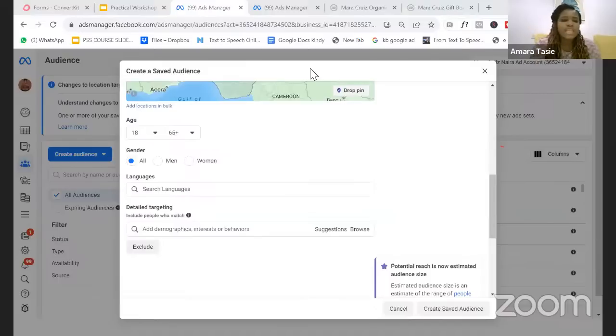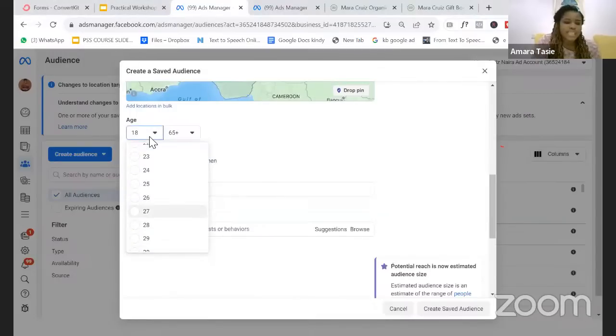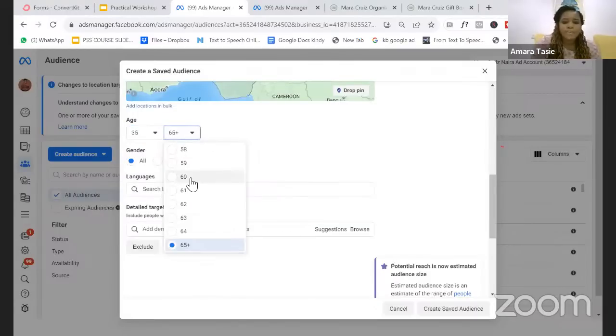So the first thing is to put the location of where exactly you want to get these customers. Then the second thing is to put in the age bracket that can afford to buy your product, who your product is designed for. Okay? So let's say it's anti-aging products now, right? So we now put maybe 35. Someone that is 30-something is already worried about their skin, they want to ensure that their skin still looks supple. So let's put 35 to 60, can even go all the way to 65, right?